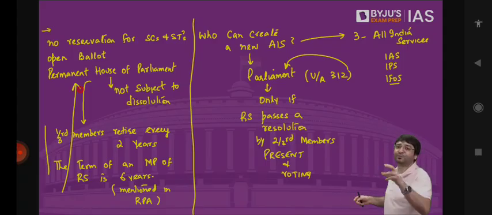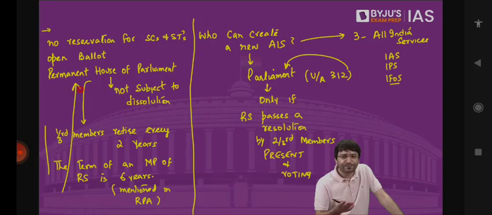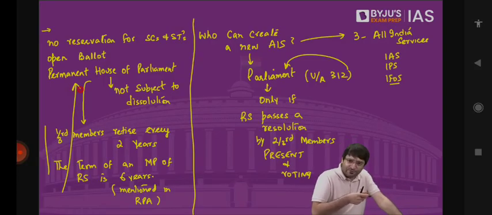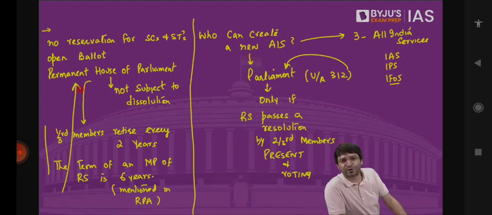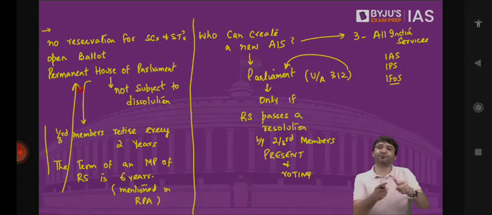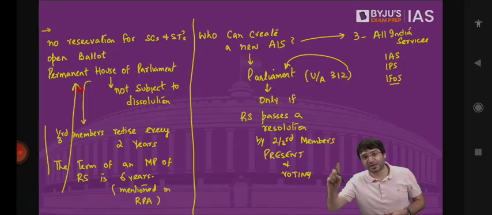And today, there is no representative from Jammu and Kashmir in Rajya Sabha. Because all these 4 MPs who were part of Rajya Sabha from Jammu and Kashmir, their term was for 6 years. So that term got over. Because since 2018, we have not had elections in Jammu and Kashmir. So now we have no representative currently in Rajya Sabha from Jammu and Kashmir. Once Jammu and Kashmir elections will take place, Legislative Assembly MLAs will be elected, then they will elect 4 MPs to Rajya Sabha from Jammu and Kashmir. But not from Ladakh, because Ladakh is a union territory without a Legislative Assembly. There won't be a representative of Ladakh in Rajya Sabha.